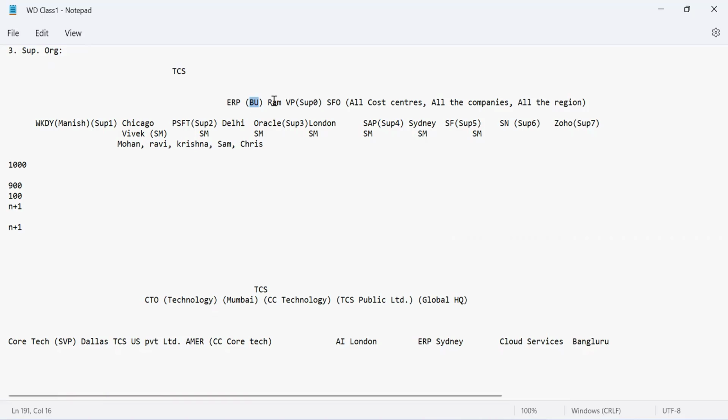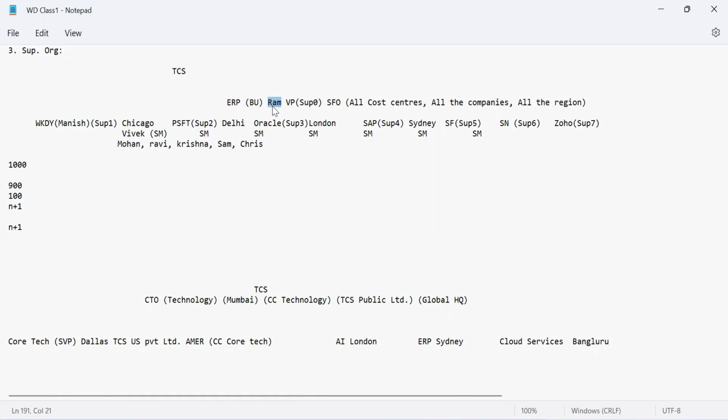So here you see, I have Ram, who is the owner, or you can say the manager for this department. The designation can be anything. The designation is a VP, but at the end of the day, Ram is a supervisor who is managing Manish. Then you have Vivek, Mohan, Ravi, Krishna, Sam, Chris. All those people are reporting to Vivek. Vivek is reporting to Manish. Manish is reporting to Ram. So this is the structure we can only create with the help of supervisory organization.